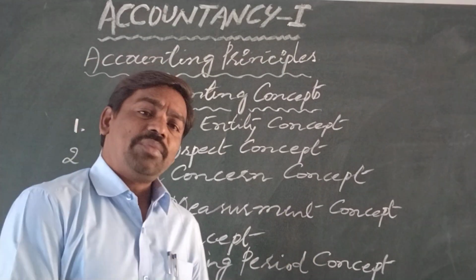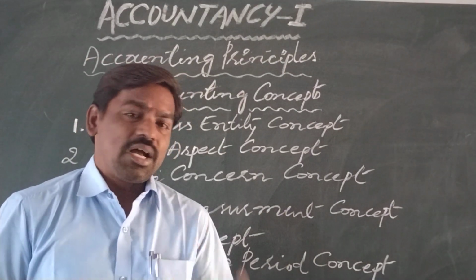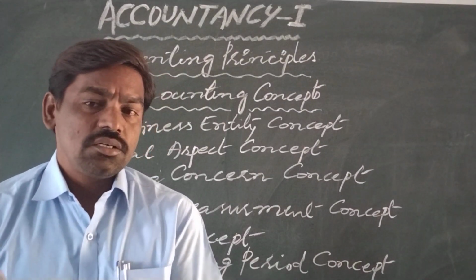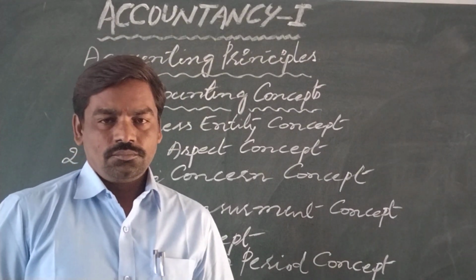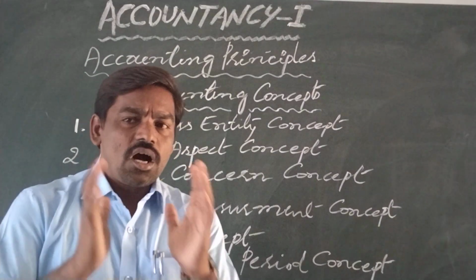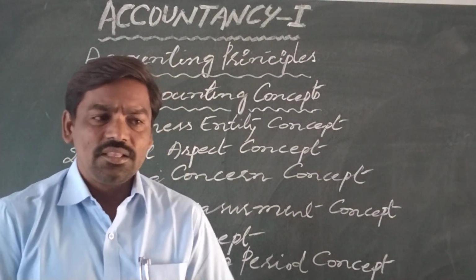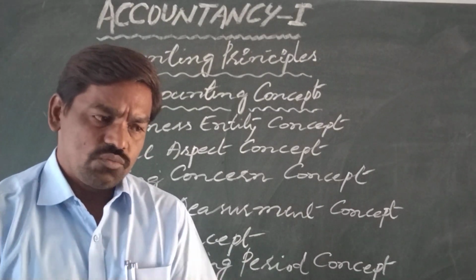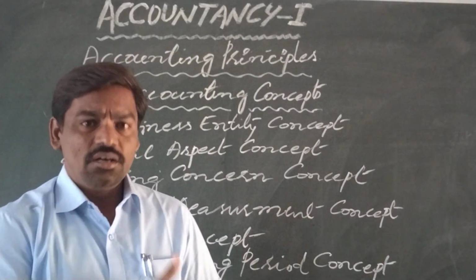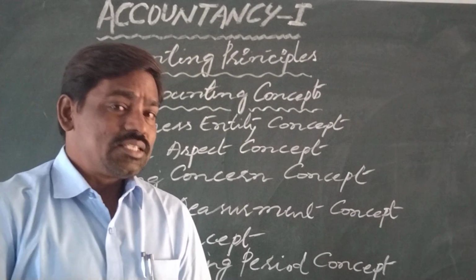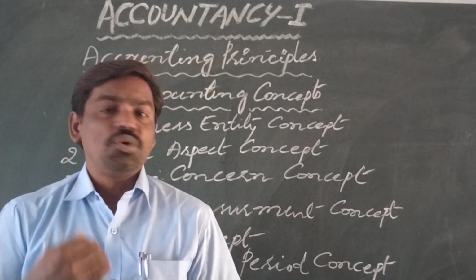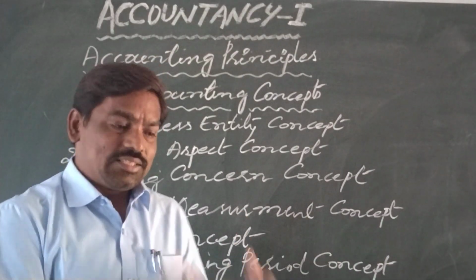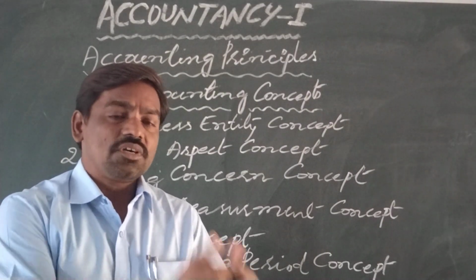Okay, this transaction can be entered in the books of accounts, but the machinery is broke down. So it is also an event that happened in the business. It is also one transaction, but this event cannot be recorded in the books of accounts because that cannot be measured in terms of money.